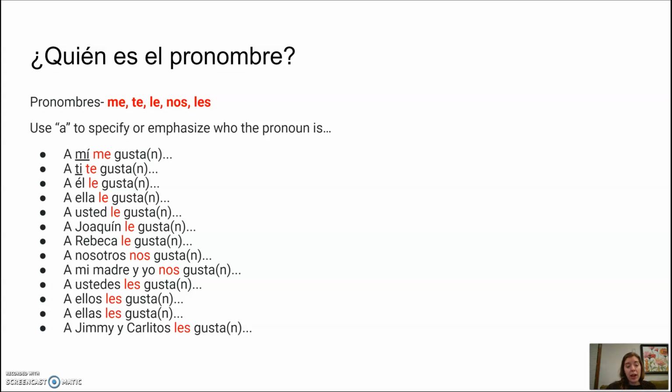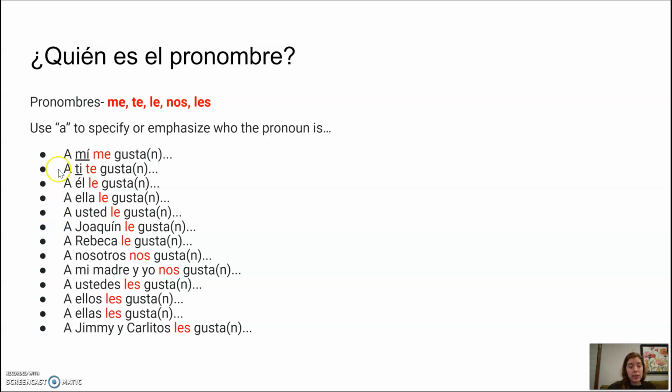For example, the phrase, a él le gusta, we don't necessarily know who the he is. Él significa he. Who is that he? So we could specify it by saying, a Joaquín le gusta. Or if it's a le gusta, it might be a Rebecca le gusta or le gustan. So that's how we use those to specify.